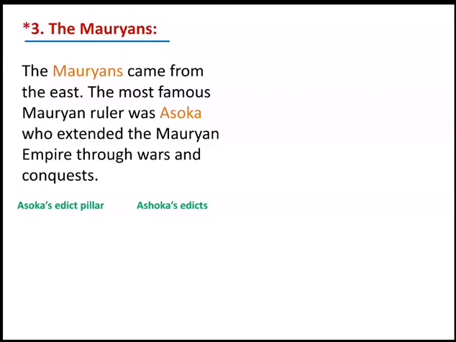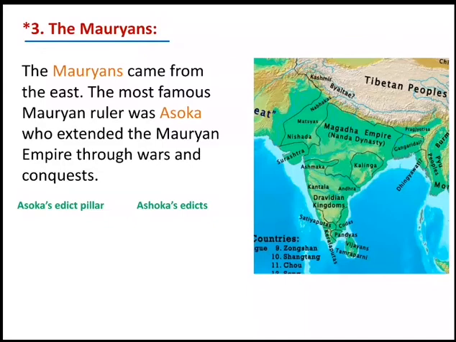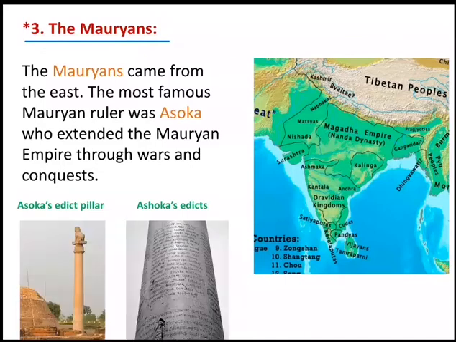The Mauryans. The Mauryans came from the east. The most famous Mauryan ruler was Ashoka, who extended the Mauryan Empire through wars and conquests. Ashoka fought the Battle of Kalinga, in which more than 150,000 people were killed.